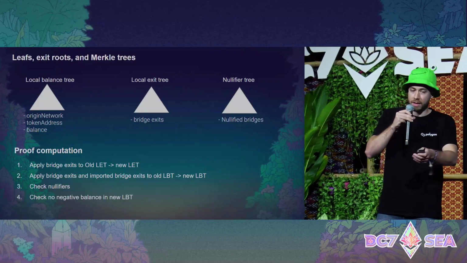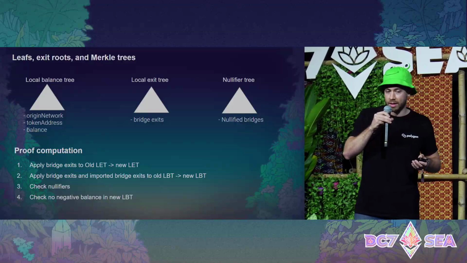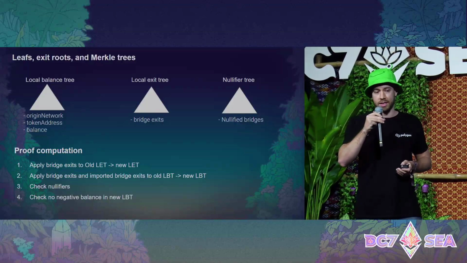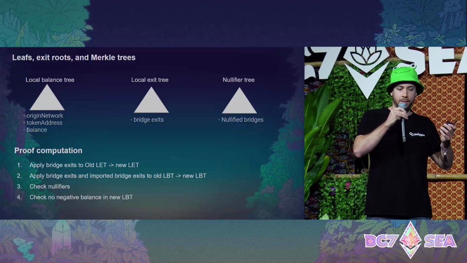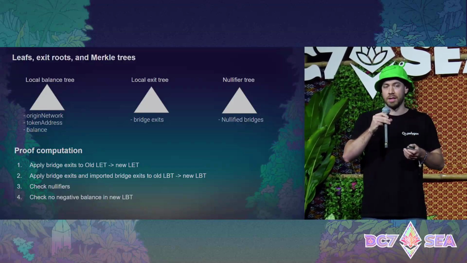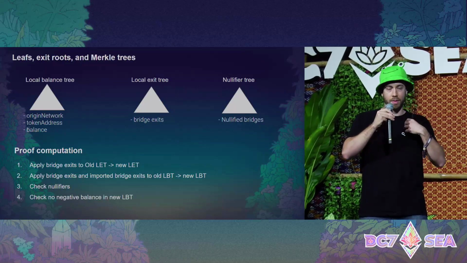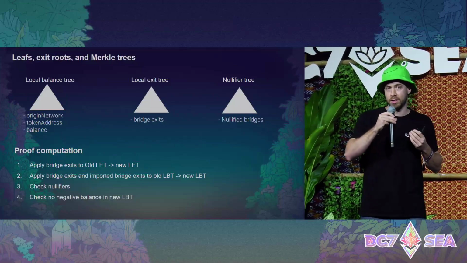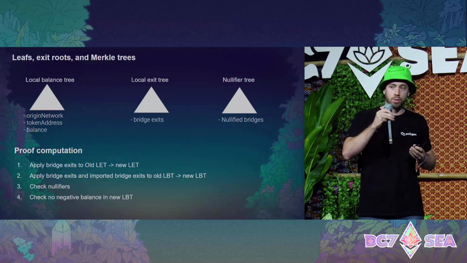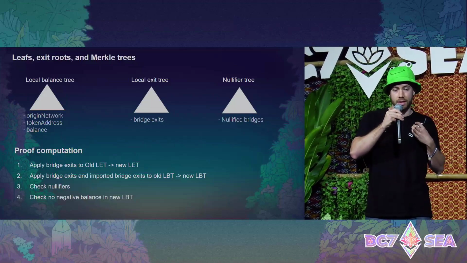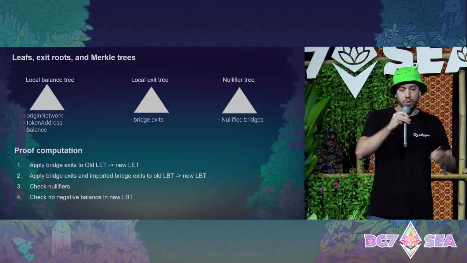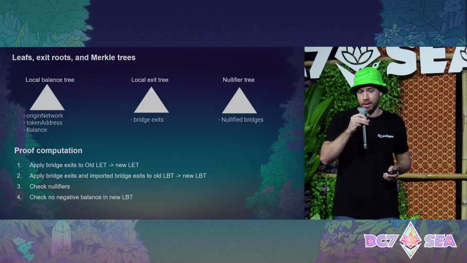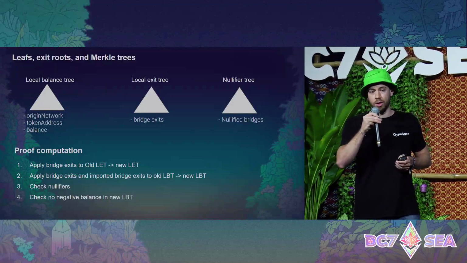First of all, we apply the bridge exit to the local exit tree, generating the new local exit tree. After that, we apply the bridge exits and imported bridges. The bridge exits are the ones that are generated from my chain that want to transfer assets to other chains. And the imported bridges are the ones that are generated in other chains and want to transfer assets to my chain. So we compute them and we add them to the local balance tree, generating a new local balance tree.